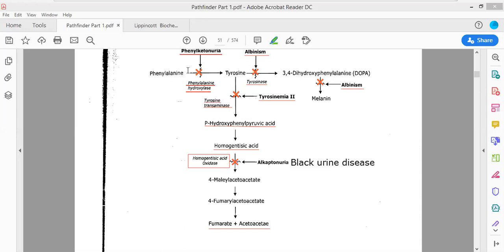So this phenylalanine accumulates in the brain and forms different types of compounds, and thus the child who is suffering from this particular disease, that is phenylalanine hydroxylase deficiency, will be completely mentally retarded.